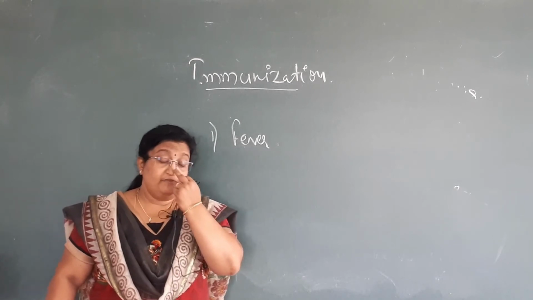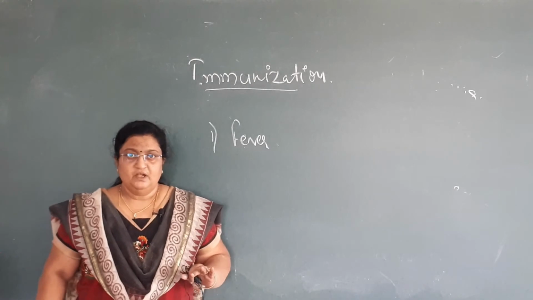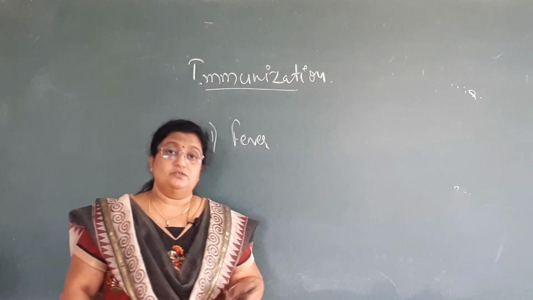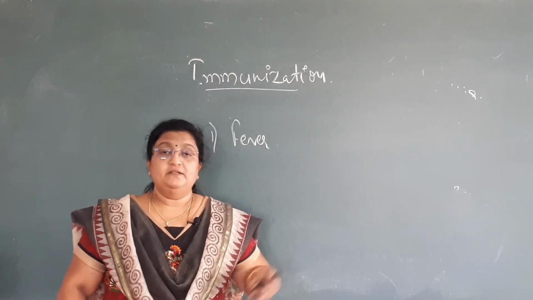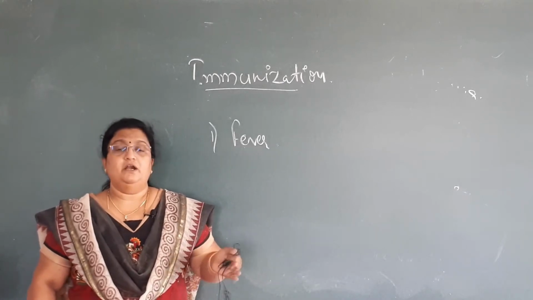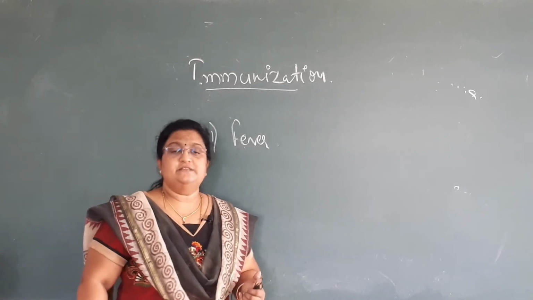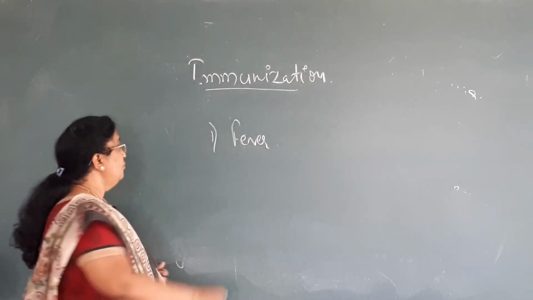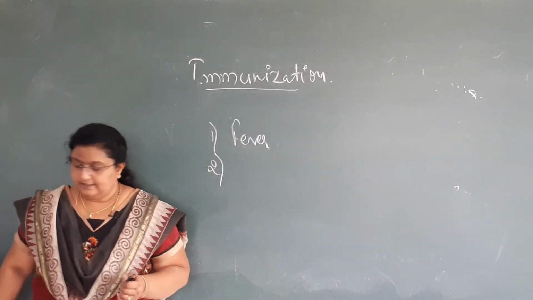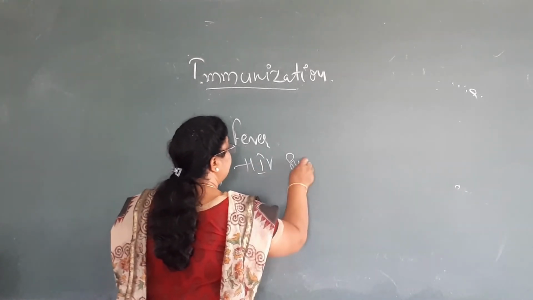If the child is running a high grade fever, then don't go for vaccination, because depending on the underlying cause of the fever, the child might be developing antibodies in the body to fight that disease, so it may cause adverse reactions in the body. That's why, if the child is running a high grade fever, don't go for vaccination. The second contraindication is when the child has manifested HIV symptoms.